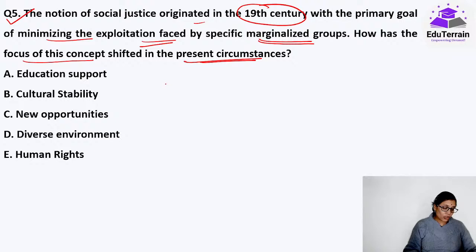पहले हम लोग बोलते थे social justice, but now rather than that word, one of these words is being used a lot. Because now we are looking at the entire human race. Whatever the exploitation that was being faced by a specific marginalized group, we were able to recover a lot on those terms. Yes, anyone? I can see that students are there.